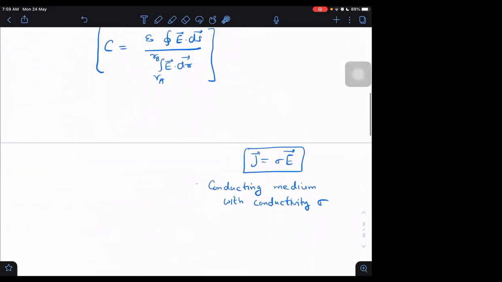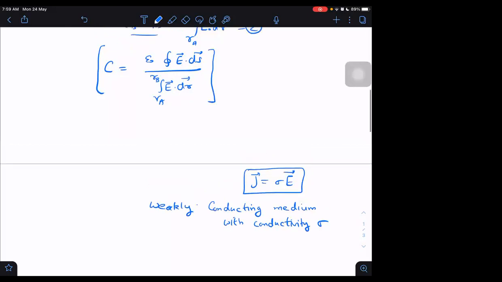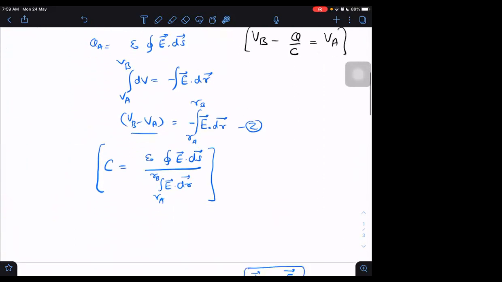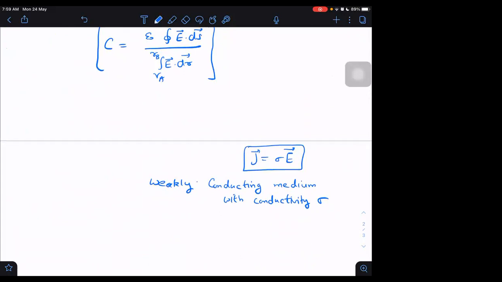But I can take a weakly conducting medium for that purpose, weakly, so that it does not conduct very fast. It is conducting, but so slowly that the charge stays on these strong conductors, Q and minus Q, with a weakly conducting medium in between. So the charge will not leak very quickly. Charge will still remain Q, and here it will still remain minus Q. For a weakly conducting medium, I can define capacitance easily, and that will be written in terms of J. Now how to write in terms of J?